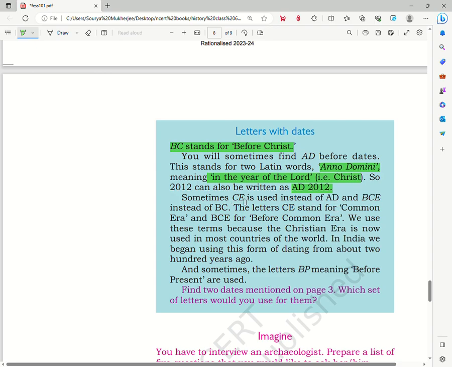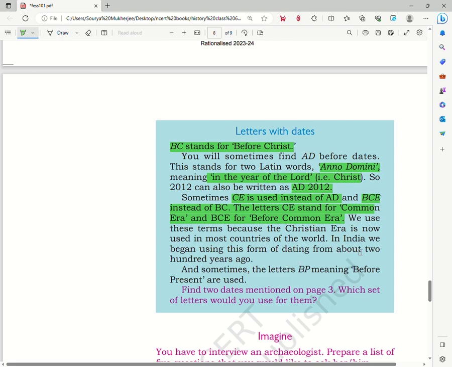Sometimes CE is used instead of AD and BCE is used instead of BC. The letters CE stand for Common Era and BCE stands for Before Common Era. So these are the terms that we use nowadays, that is CE instead of AD, and BCE, that is Before Common Era, instead of BC, Before Christ.